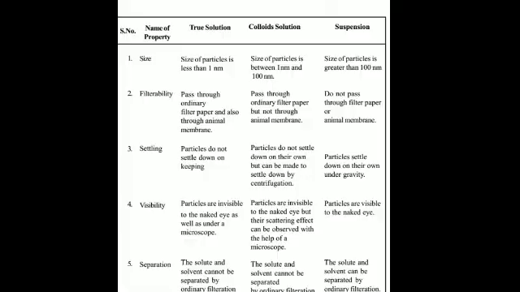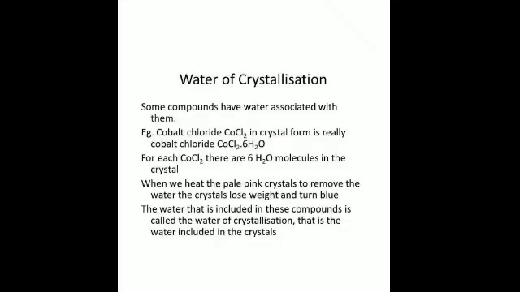Now let us proceed on with the chapter, that is water of crystallization. You have come across this term so many times. I have shown you copper sulphate CuSO4·5H2O. I had shown you that this is hydrated copper sulphate, which is blue in color, which turns white on heating. It becomes anhydrous. The blue color is just because of the presence of the water of crystallization. So the fixed amount of water, that is the number of water molecules which are chemically combined in a definite molecular proportion with salt in its crystalline state, is called water of crystallization, or it is called